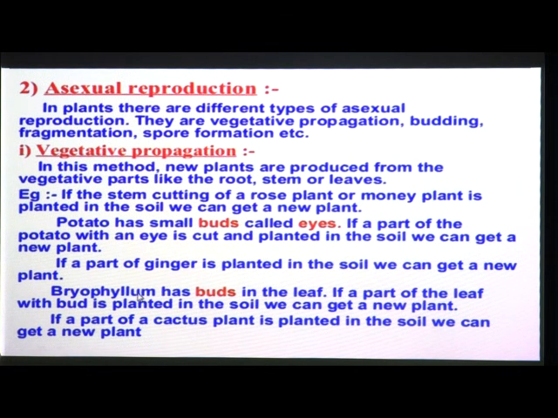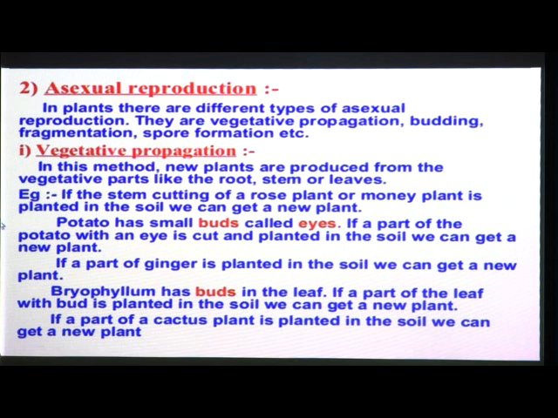Then bryophyllum has buds in the leaf. If a part of a leaf with a bud is planted in the soil, we can get a new plant. So bryophyllum is the example, and these also have buds in the leaf.